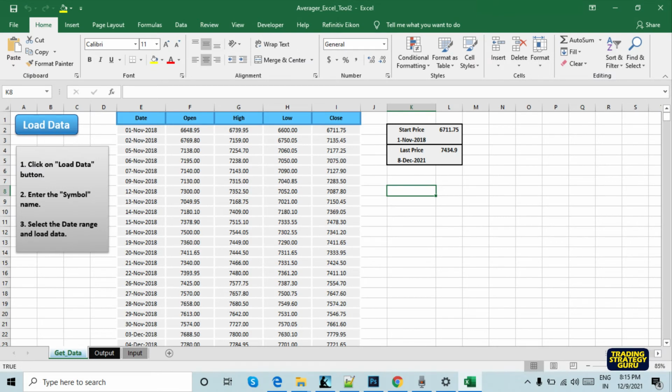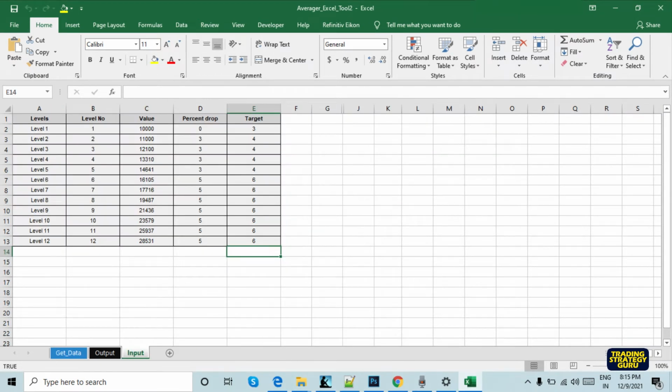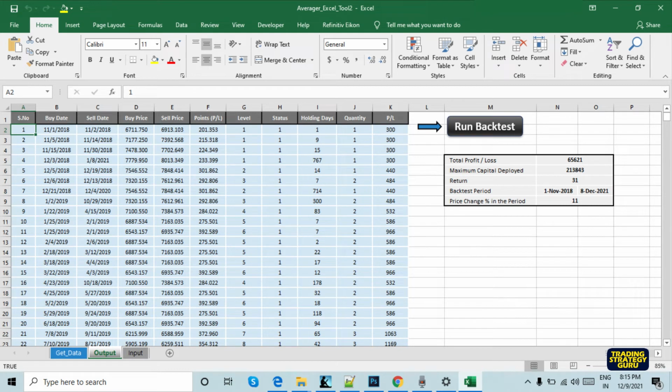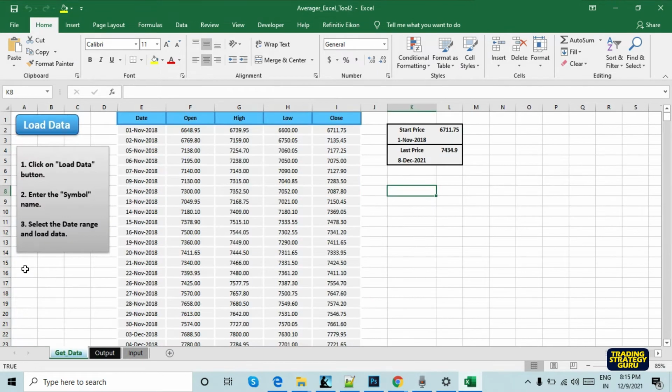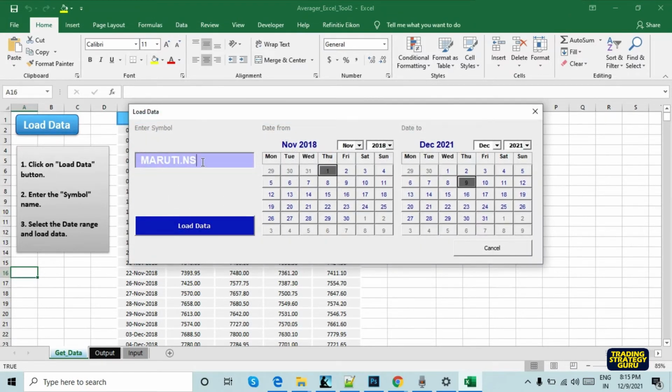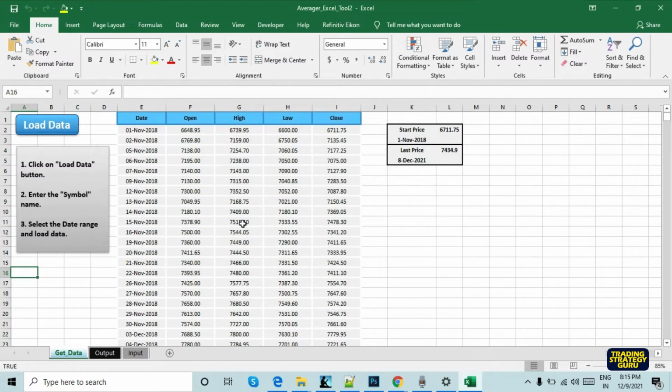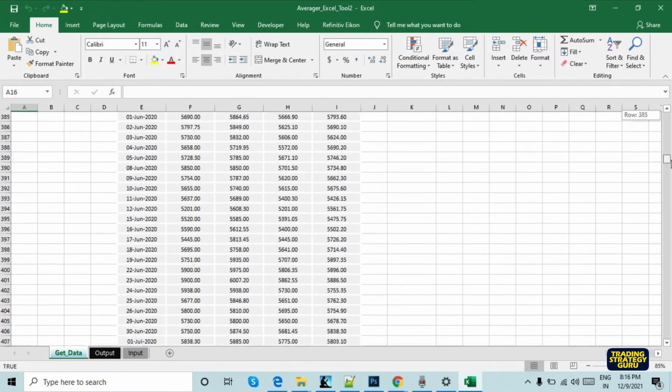This averaging backtest tool built for Excel shows the immense potential of this strategy. This Excel tool has 3 sheets. Get data. In this sheet, you can get the historical data of a symbol. You can load the historical data of the required symbol by clicking on the Load Data button. Or you can import your data by simple copy-paste.